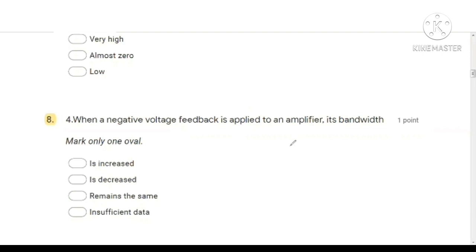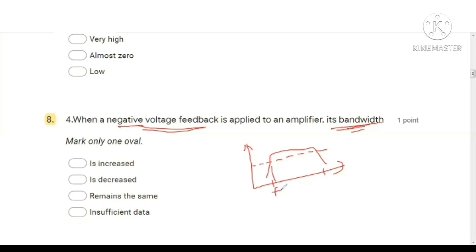Next question, when a negative voltage feedback is applied to an amplifier, its bandwidth. So after applying the negative feedback, the bandwidth. Here, for example, this is the amplifier frequency response and this one is the bandwidth. So this one is FL and this is the upper cutoff frequency FH.